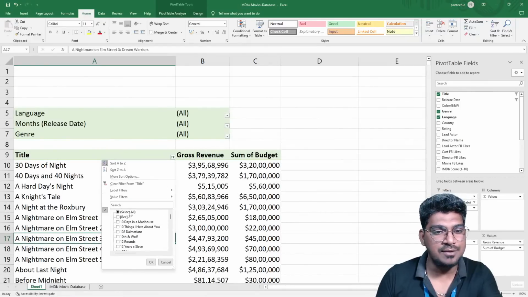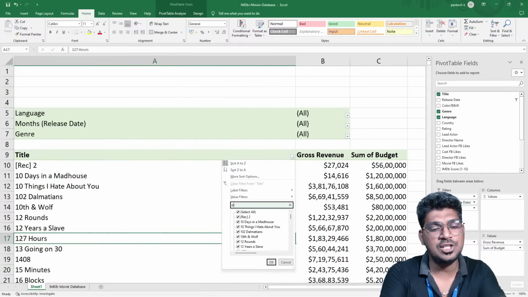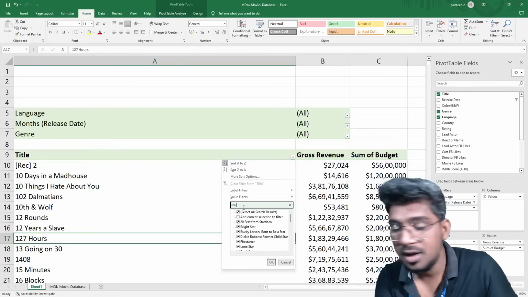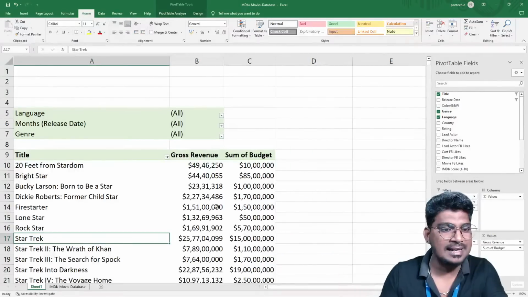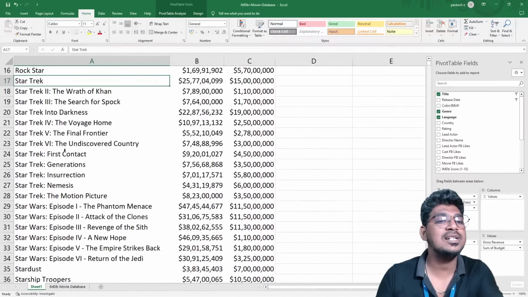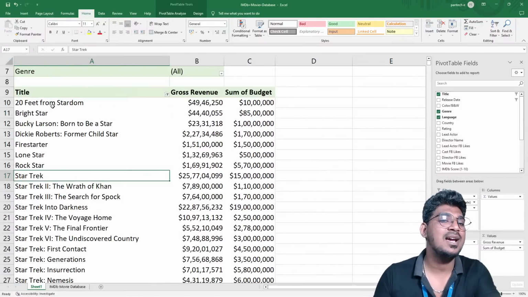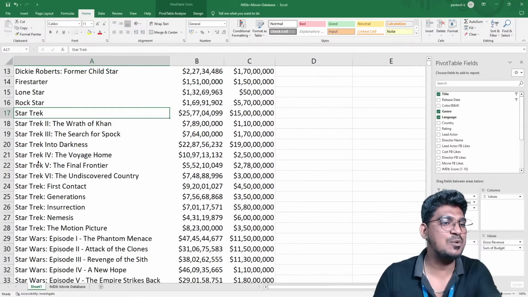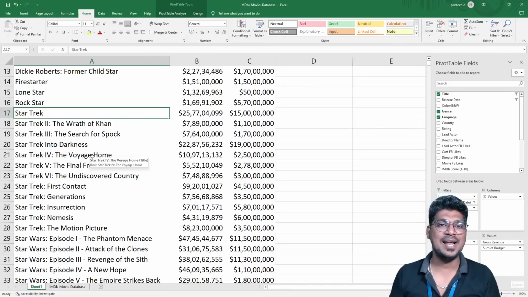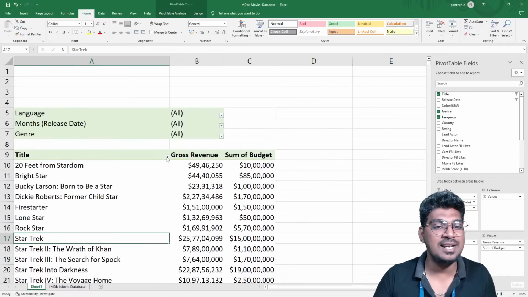If I clear the filter right now and select, for example, star, then based on the word star presented here, the movies related to star are going to be filtered. Can you understand what I'm saying, guys? So this is the way you can filter manually.